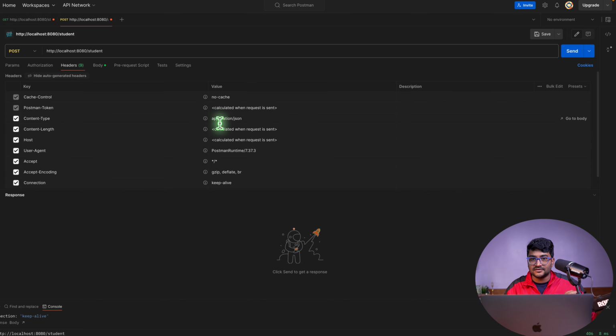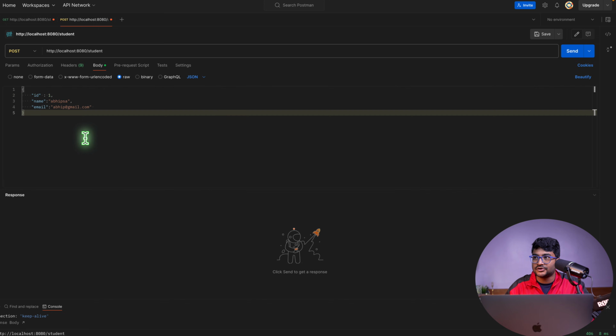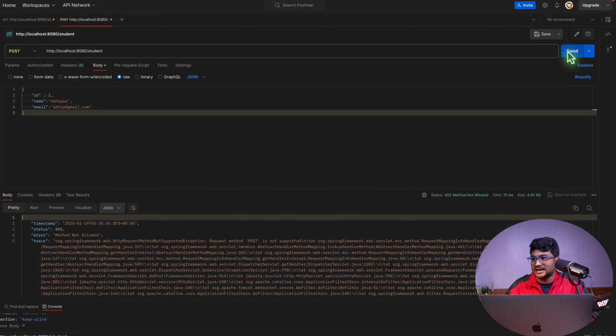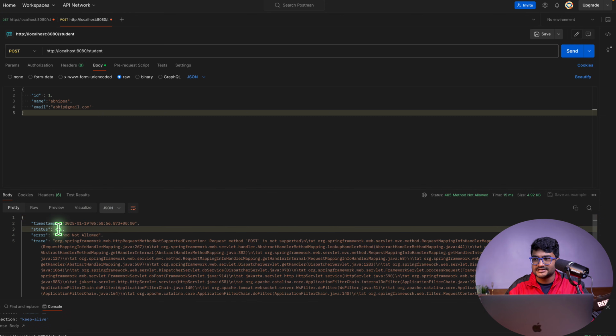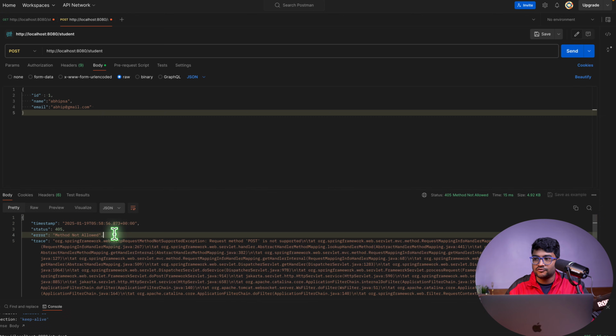Whenever we send the data to the server, the server will check this header called content type in order to understand what type of content the client is sending and in which format. Then it will analyze and assess the data that you are sending. Now this is the request that I want to hit. If I hit this request, what will happen? Obviously it won't work. There is a 405 error. 405 basically means method not allowed.